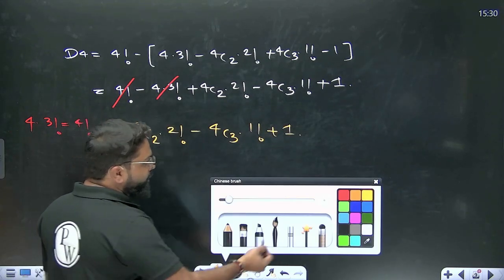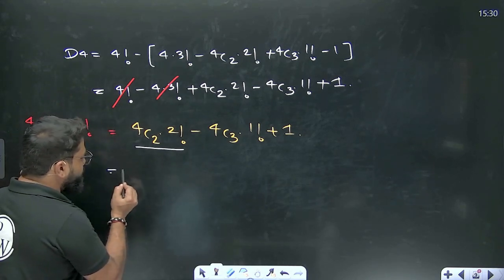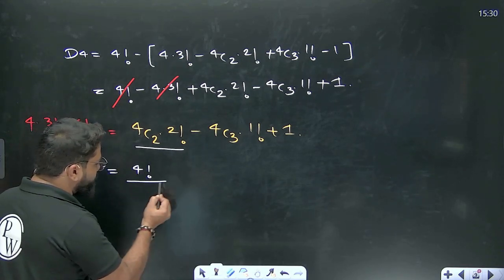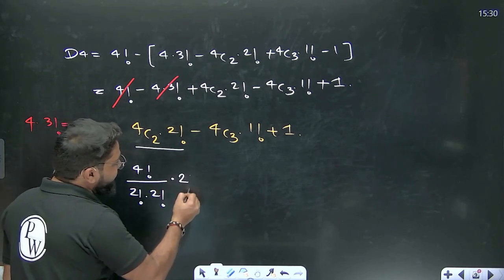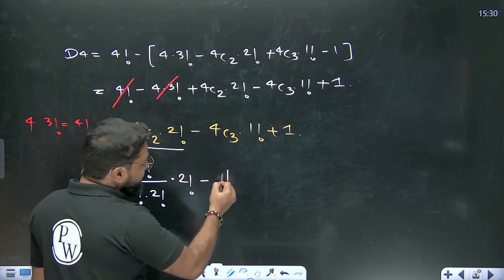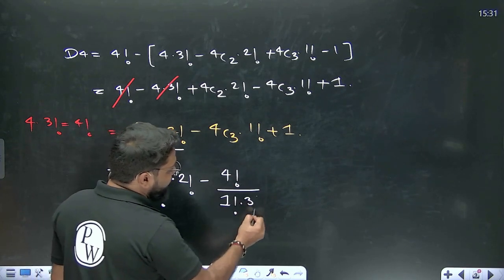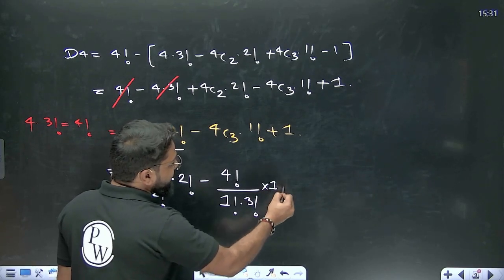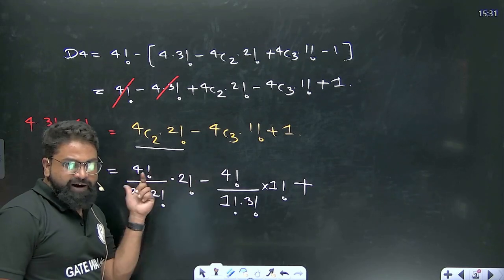Now in order to get a formula, I will write something like this. 4C2 can be written as 4 factorial divided by 2 factorial into 2 factorial, and then into 2 factorial. Minus 4C3, I can write as 4 factorial divided by 1 factorial into 3 factorial, and then 1 factorial. Now see, everything is in the form of 4 factorial.